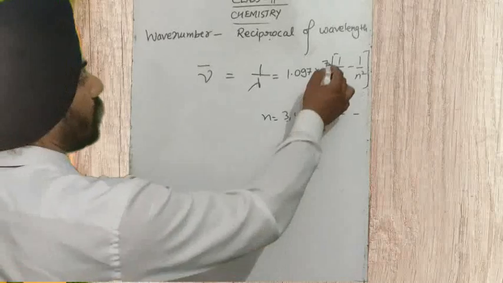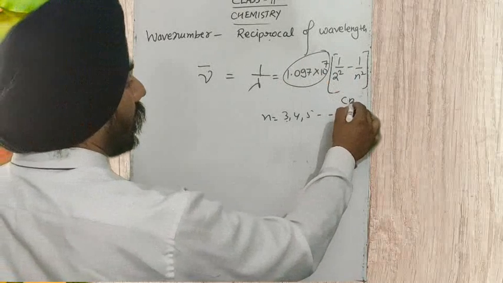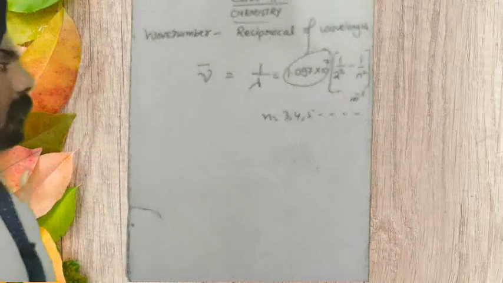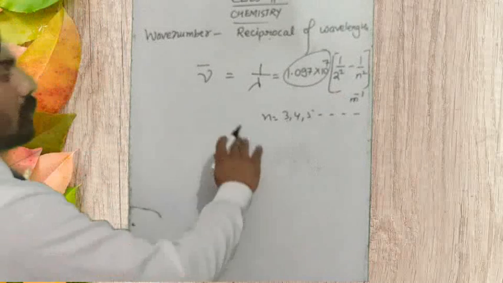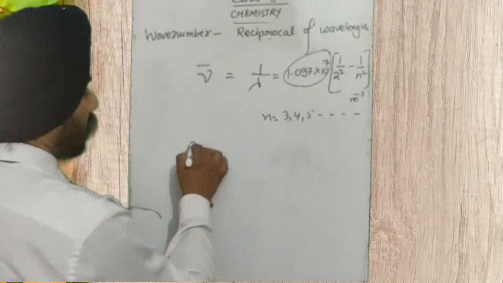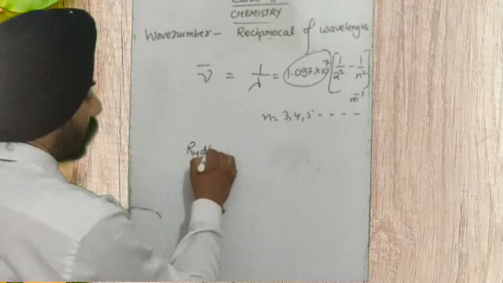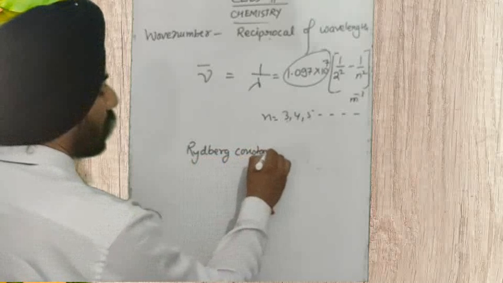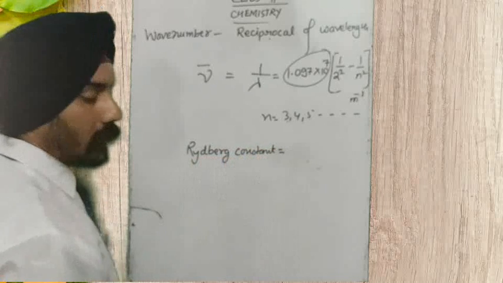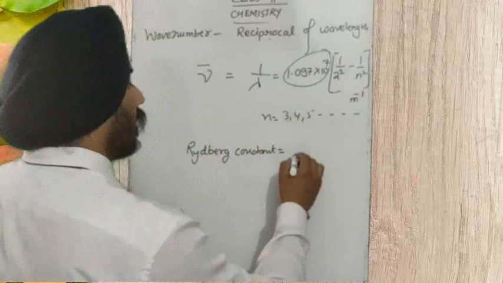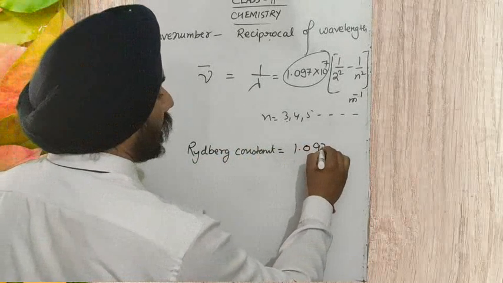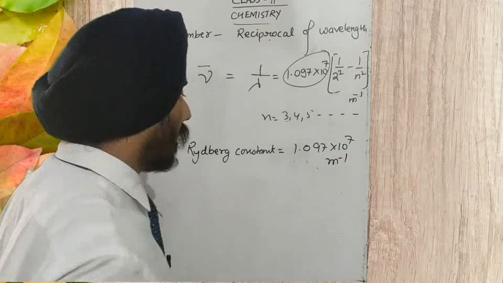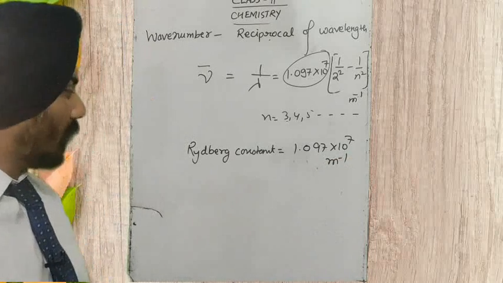So what is this value? It is given in meter inverse. This is called the Rydberg constant. And what is the Rydberg constant, student? Its value is 1.097 into 10 to the power 7 meter inverse. It was given by Johannes Rydberg.